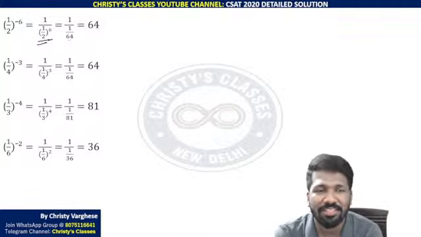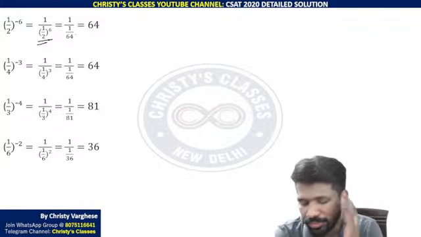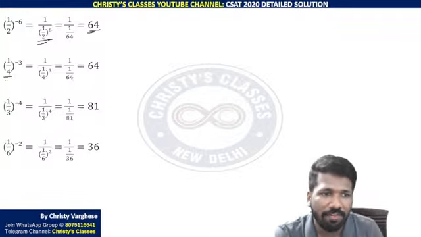Because 1 and 1 cancels. Sorry, reciprocal you will get of 1 by 6, 64, or 1 by 2 raised to 6. That is 64. Similarly, 1 by 4 raised to minus 3 is 1 by 4 raised to 3. 1 by 4 raised to 3 is 1 by 64. Reciprocal of that is 64.